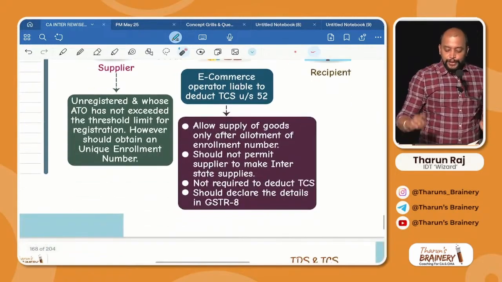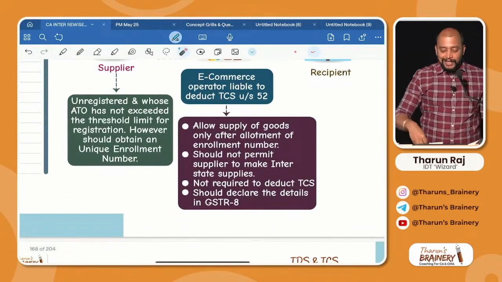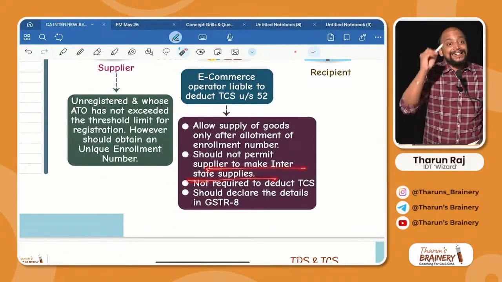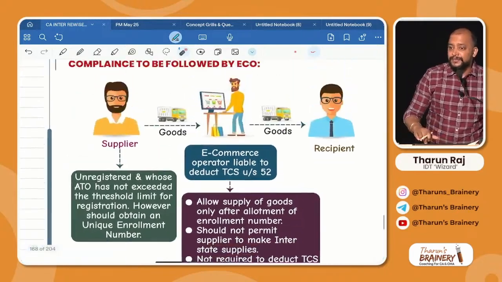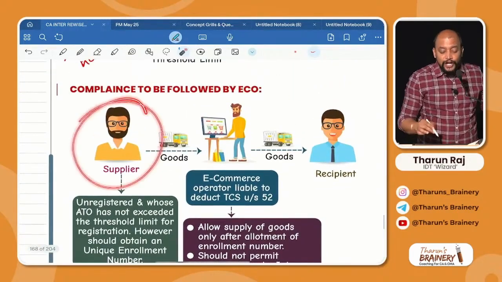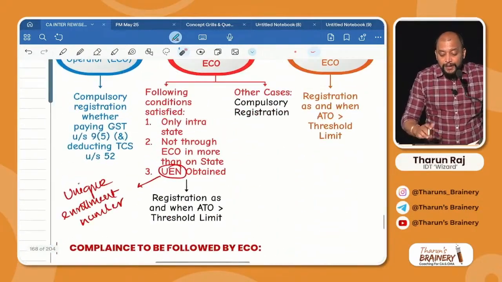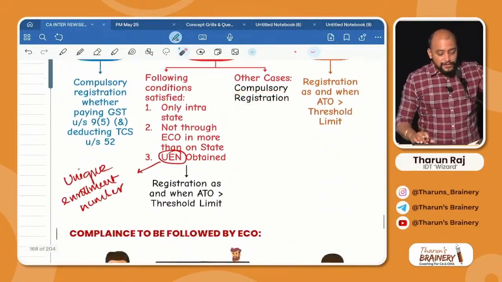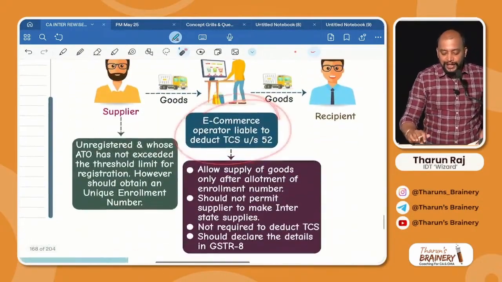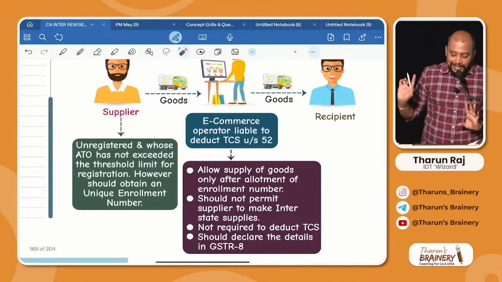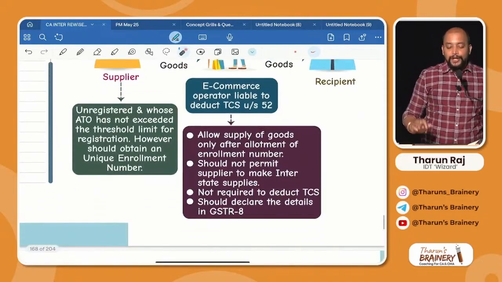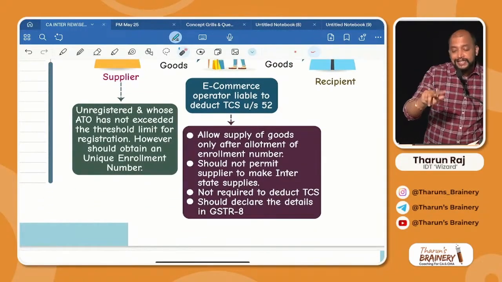Number two, should not permit the supplier to make interstate supplies. Is it clear? Why? If he makes interstate supply, he needs to compulsorily register. So e-commerce operator should ensure that this supplier is not making interstate supplies. Is the e-commerce operator required to deduct TCS or not?